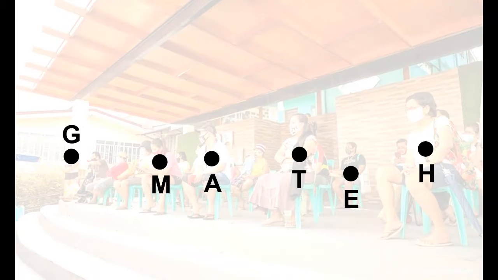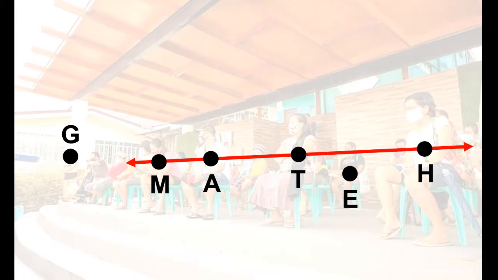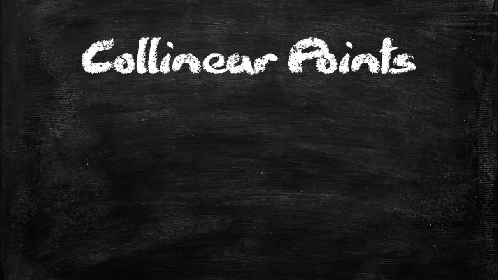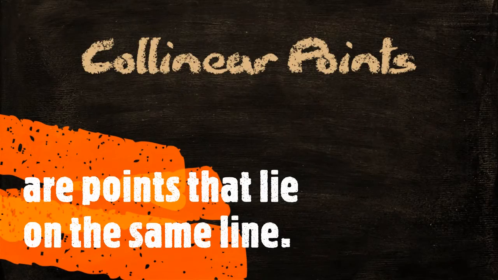When we draw a line passing through the points, points M, A, T, and H are called collinear points because they lie on the same line. Meanwhile, points G, E, and M are non-collinear since they do not lie on the same line. By definition, collinear points are points that lie on the same line.